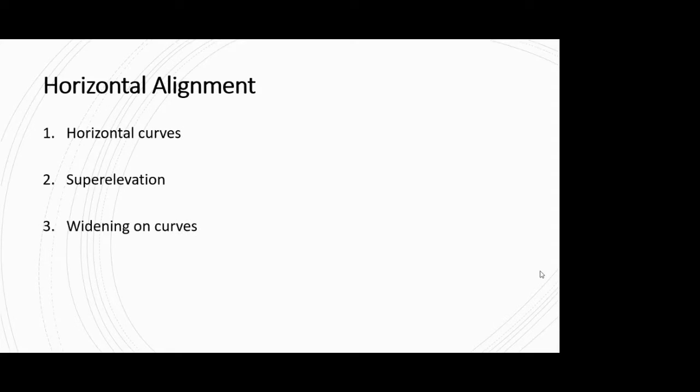Then there is something called widening on curves. On curves, you have something called mechanical widening and psychological widening. So that we'll be covering. And the last, important part is the transition curve. This is a necessary curve to be provided in combination with your circular curve. So these are the four main topics that we'll be covering in this horizontal alignment section, and we'll start today with the first one, that is the horizontal curves.